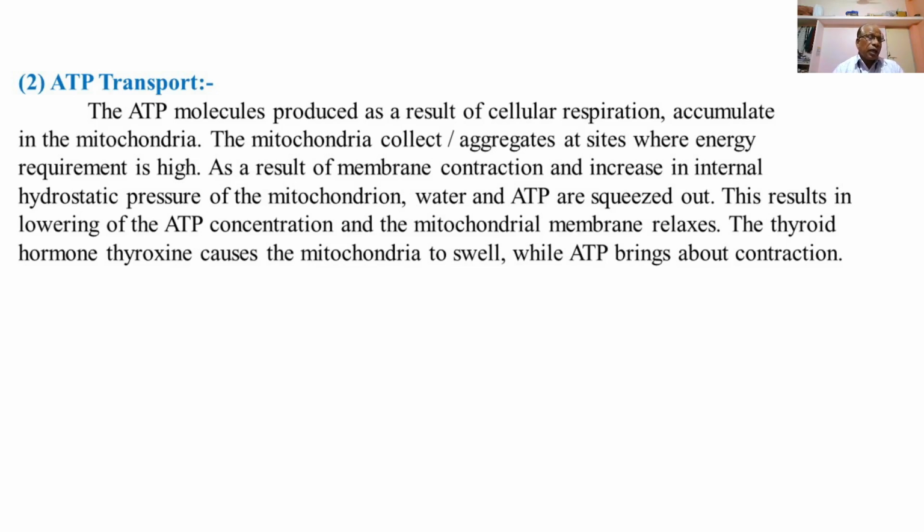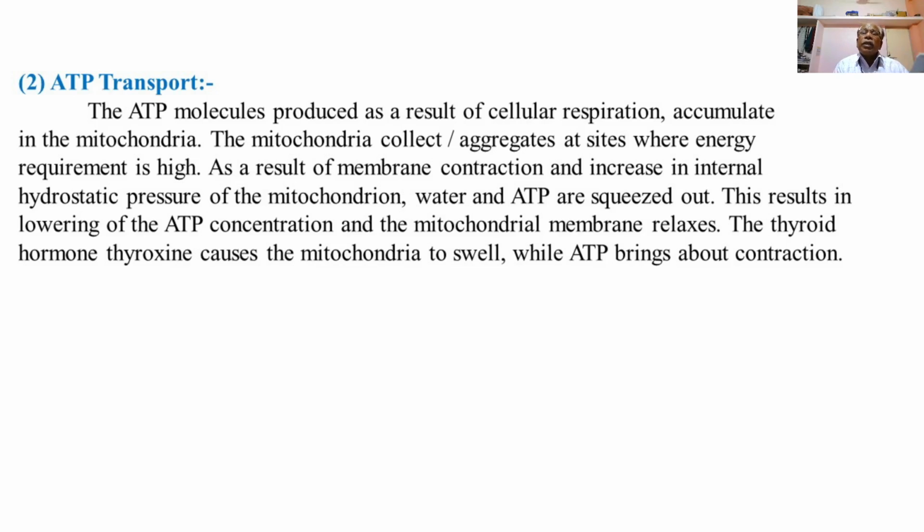synthesis of hormones like testosterone and estrogen. So these are the two types of sex hormones, male and female sex hormones, that is testosterone and estrogen, which are also synthesized by the mitochondria. So mitochondria synthesize two types of hormones, testosterone and estrogen.